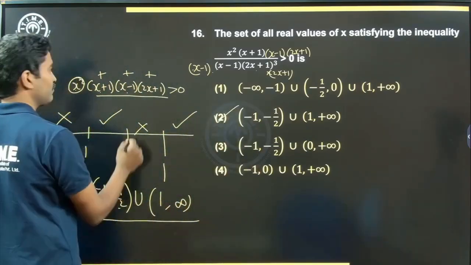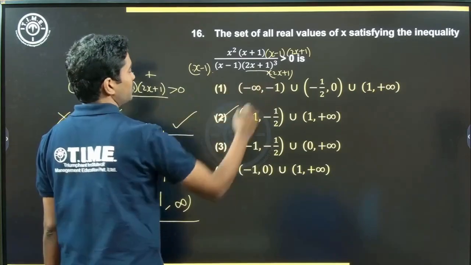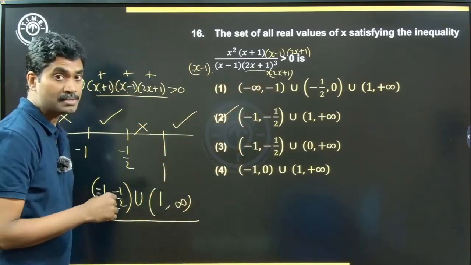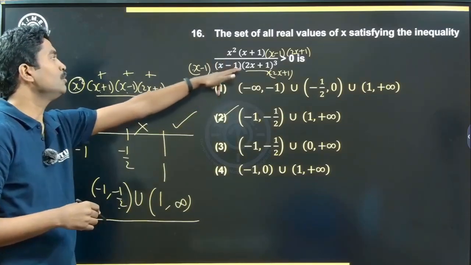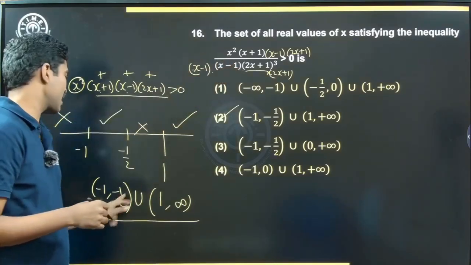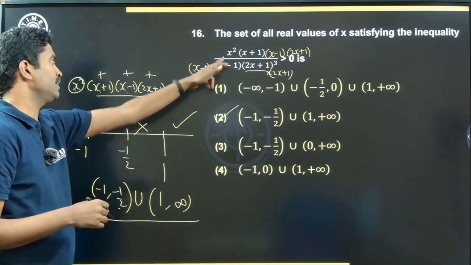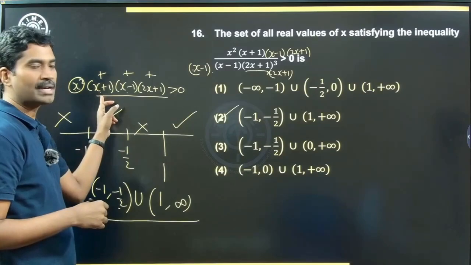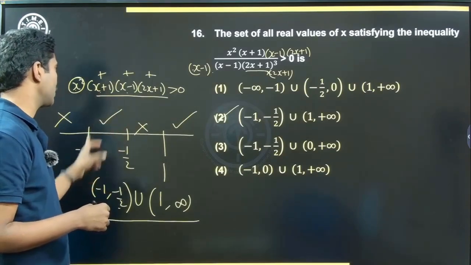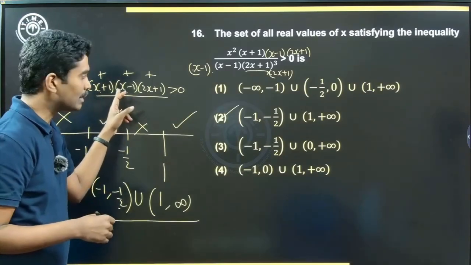Why not minus half? Check the denominator. 2x plus 1 can't be 0, right? I have only greater than, no equal to, greater than or equal to or anything. 2x plus 1 can't be 0, so x can't be minus half. Similarly, the numerator, I want x plus 1 to be greater than 0, so I can't have minus 1. If it is minus 1, it will be equal to 0, right?